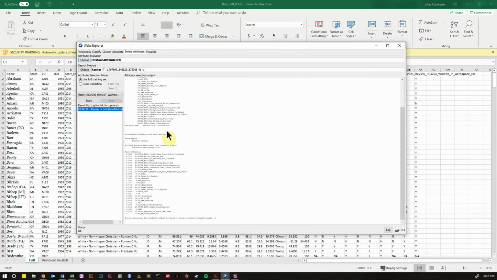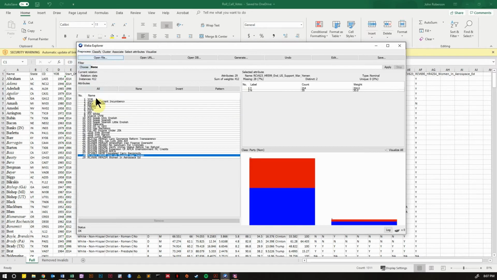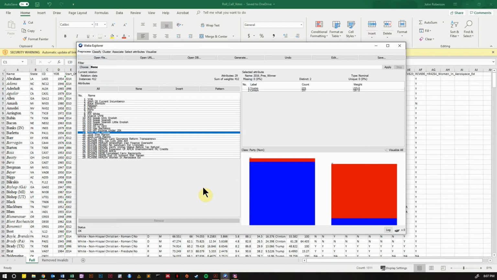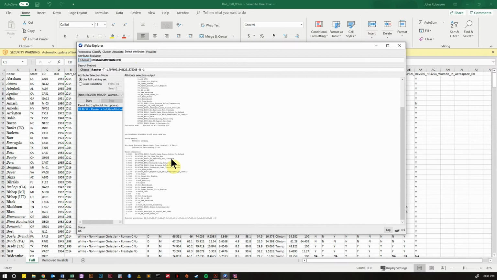Moving past the roll call votes and into the demographic attributes that I put in, some of those are helpful, like the 2016 presidential winner, which yields a decent amount of information gain, and that makes sense. Generally, if Trump won a district, a Republican won the district, and if Clinton won a district, a Democrat won the district. Obviously, there are some cases where that didn't happen, so it's not a perfect predictor, but it is useful.